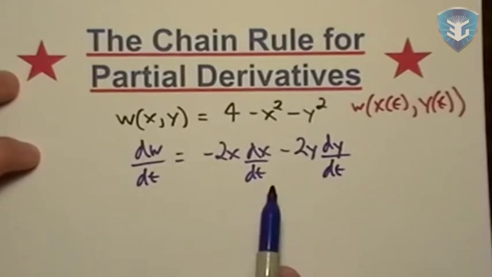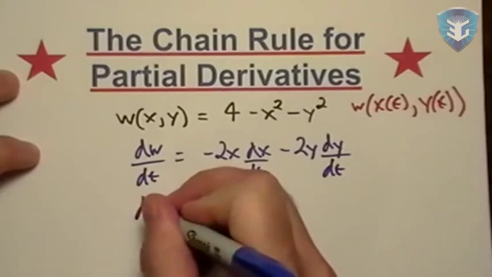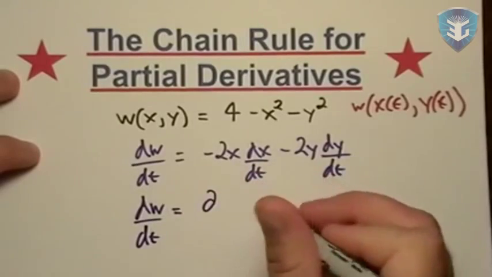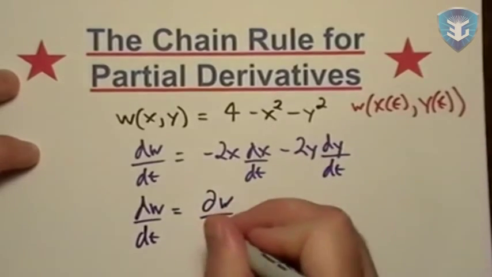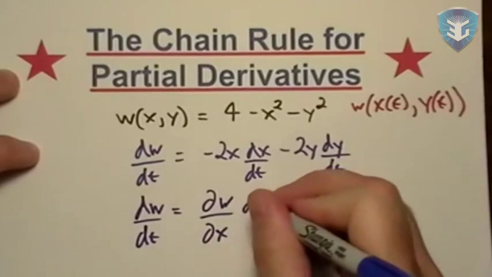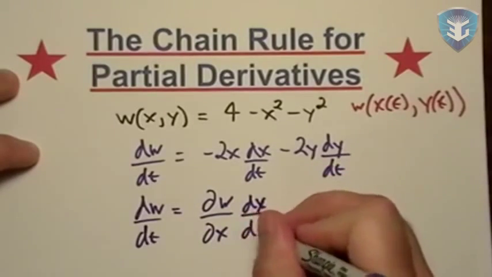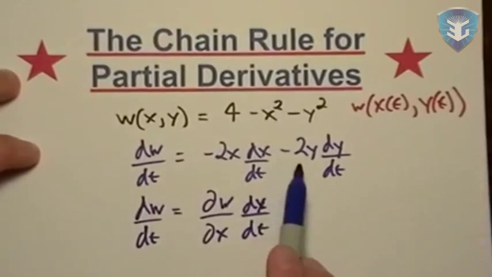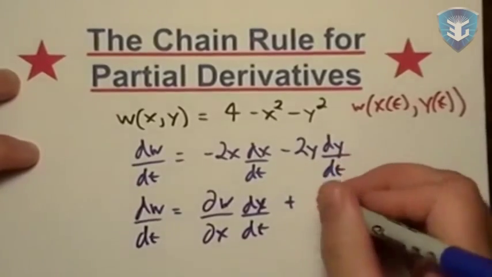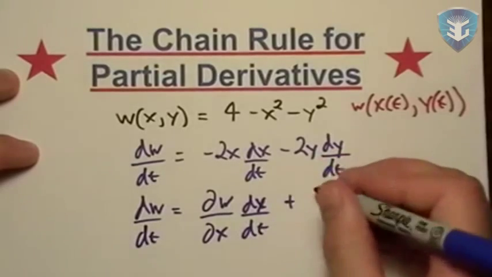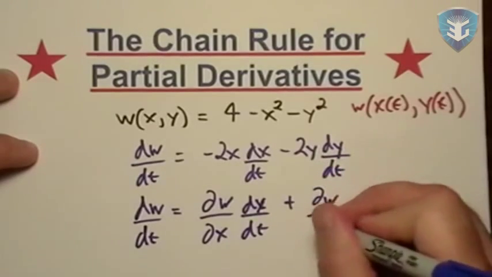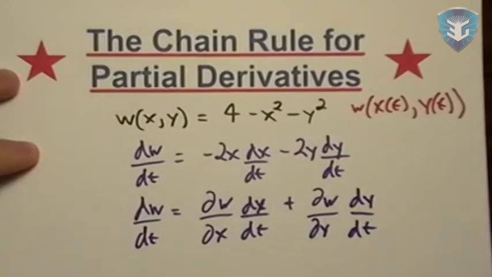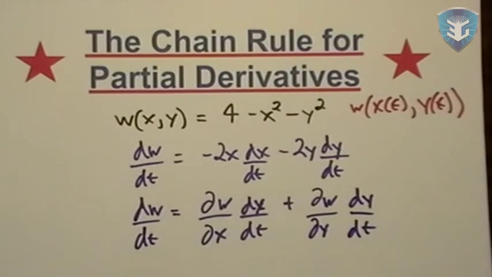But basically, what did we do? We took the partial with respect to x, and I almost put an f there, but it's a w, times the regular derivative of x with respect to t. And subtraction is really just addition of negative numbers, and I'm just trying to write the general, plain vanilla formula here. dt, like that.